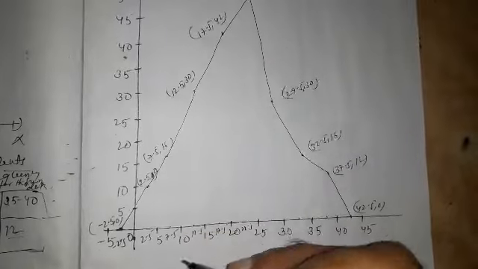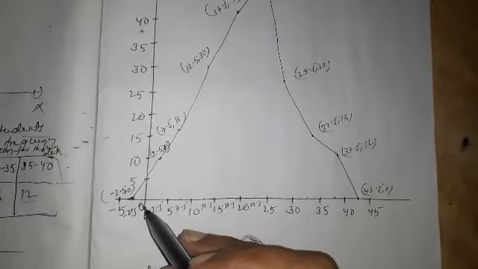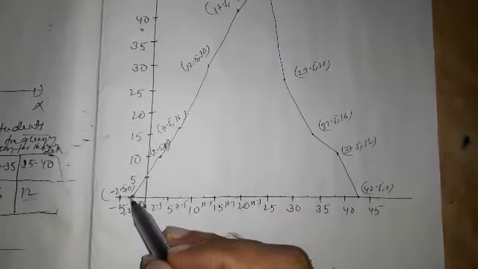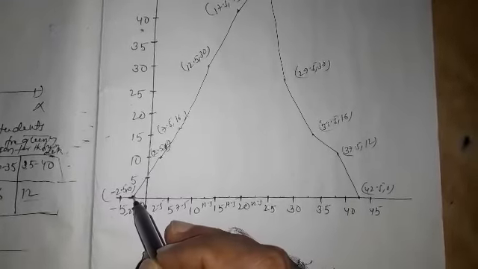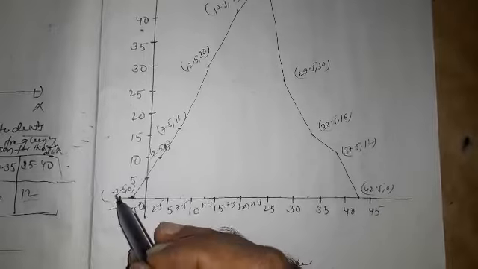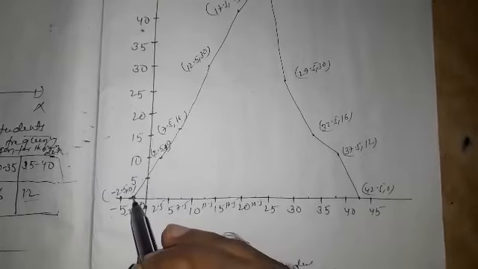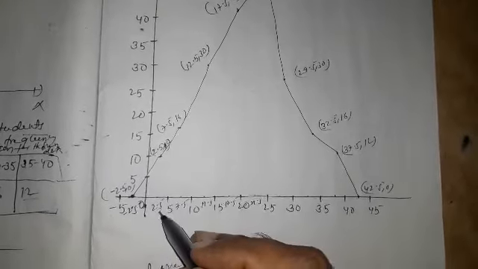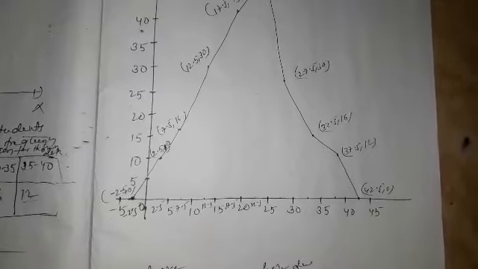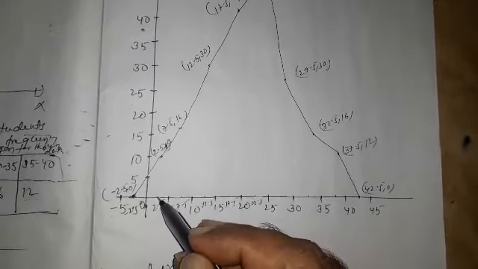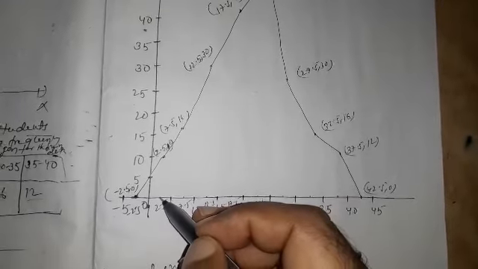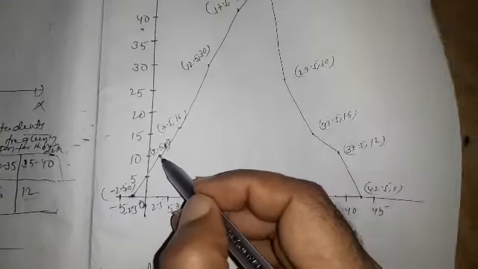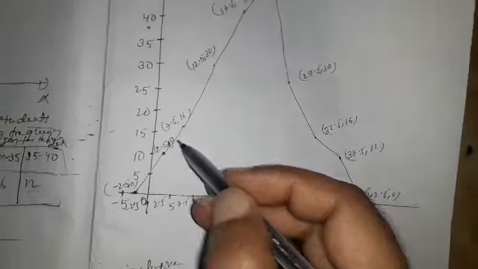And the frequency: first is minus 5 to 0, the frequency is 0, so the coordinate is minus 2.5 and 0, on the x-axis. For the 0 to 5 class interval, the frequency is 10, and the midpoint of 0 and 5 is 2.5, so this point denotes 2.5 and 10.